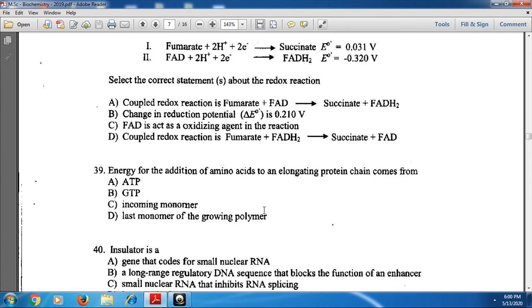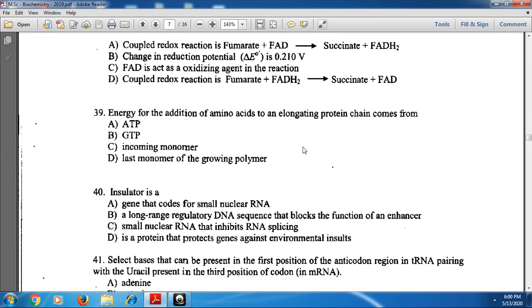And next, for the 39th, energy for the addition of amino acids to an elongating protein chain comes from the last monomer of the growing polymer.